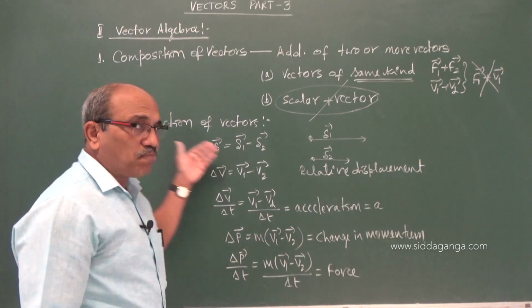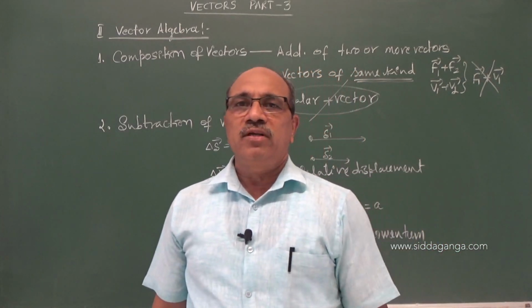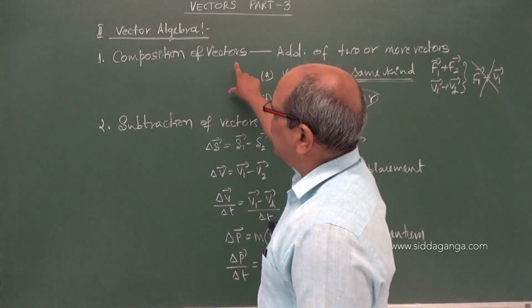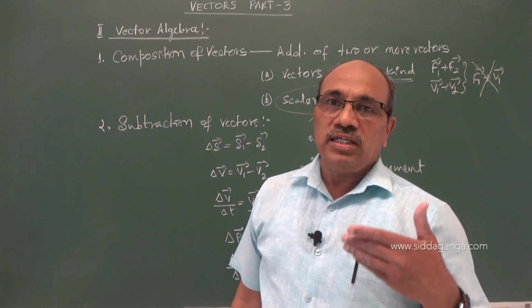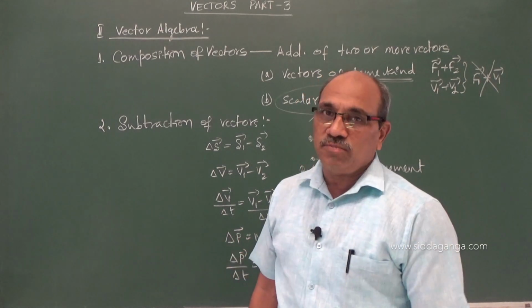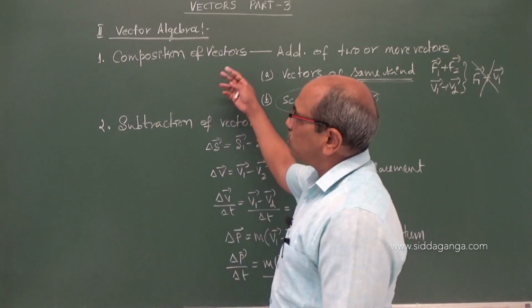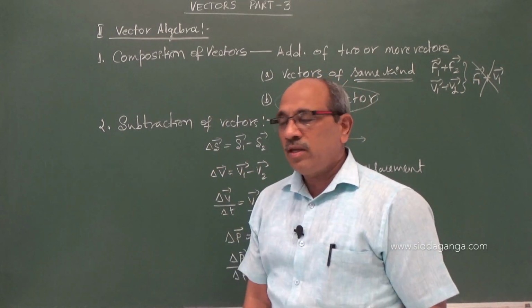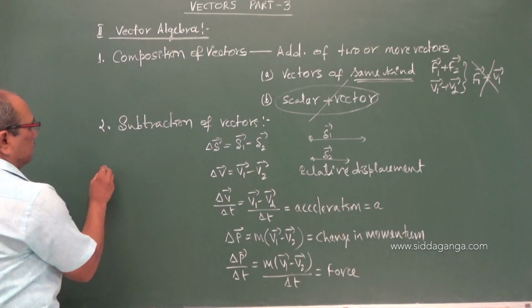So, subtraction has a role in physics equal to addition. But we have to learn vector algebra correctly. It is not as simple as the addition and subtraction you studied in elementary algebra. Here we have to follow the rules, and we have to see what those rules and laws are. That is about the composition of vectors and subtraction of vectors.